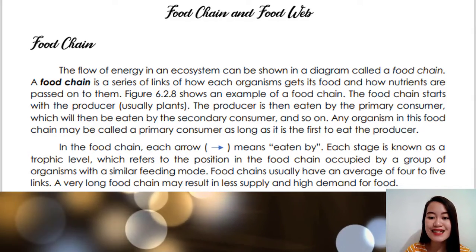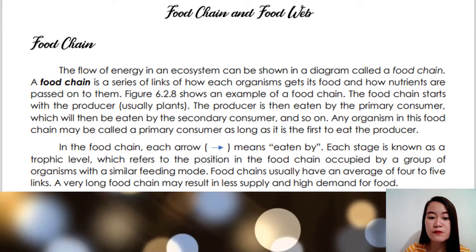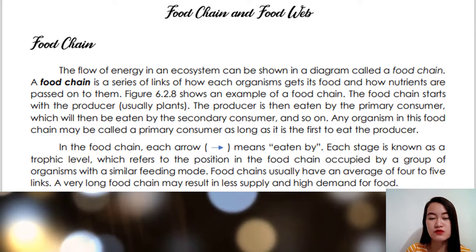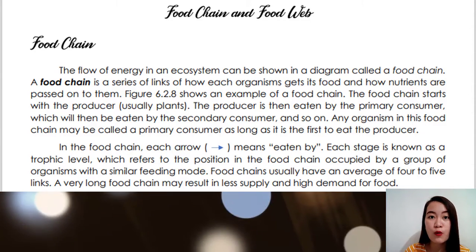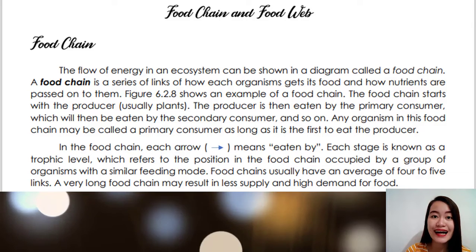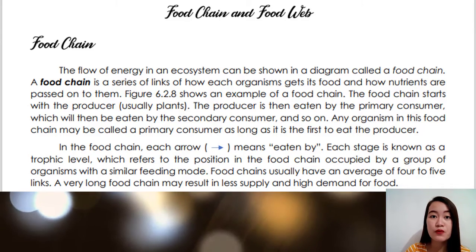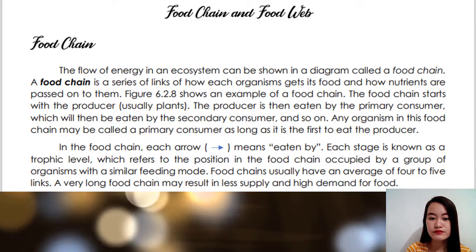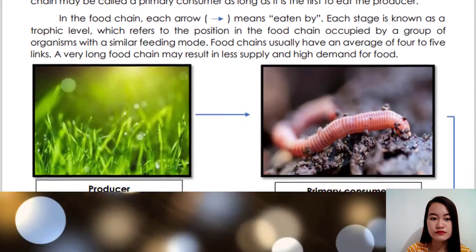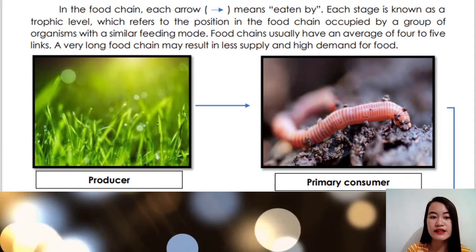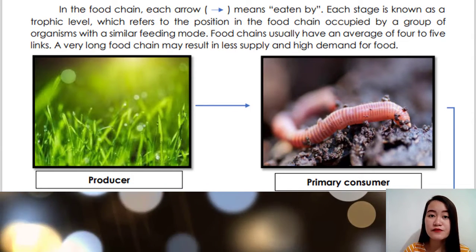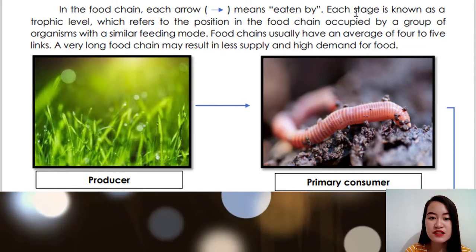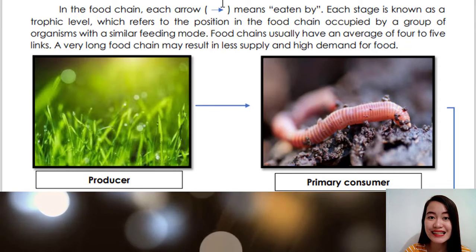So, any organism in this food chain may be called a primary consumer as long as it is the first to eat the producer. Kung sino daw ang unang kumain doon sa kung anumang uri ng halaman, so ang tawag po ay primary consumer. Okay? So, next, class, in the food chain, each arrow means eaten by. Okay? So, ang ibig sabihin daw ng arrow na ito, this is eaten by.